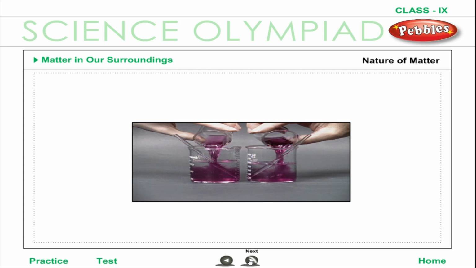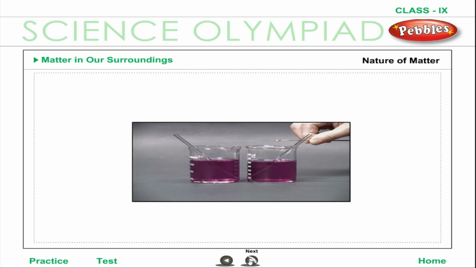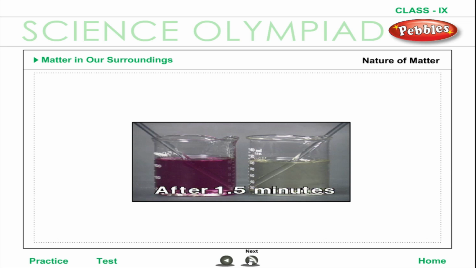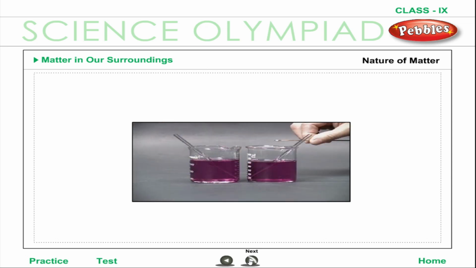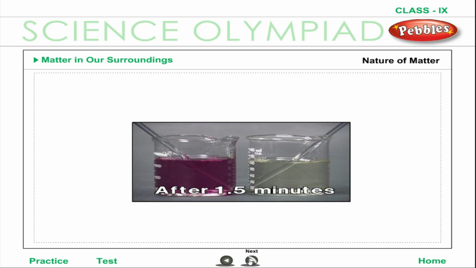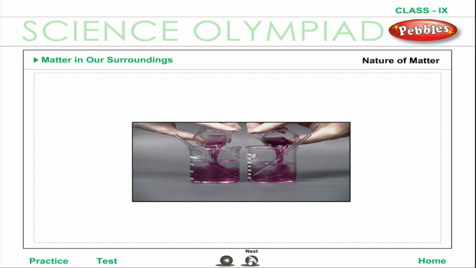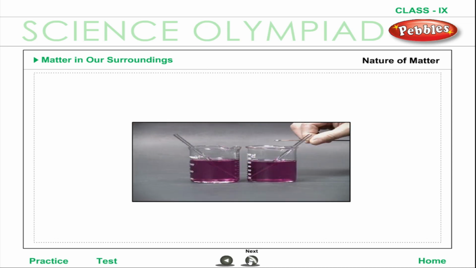Nature of matter. Take 2-3 crystals of potassium permanganate and dissolve them in 100 ml of water. Take out approximately 10 ml of this solution and put it into 90 ml of clear water. Take out 10 ml of this solution and put it into another 90 ml of clear water. Keep diluting the solution like this 5 to 8 times. Is the water still colored?